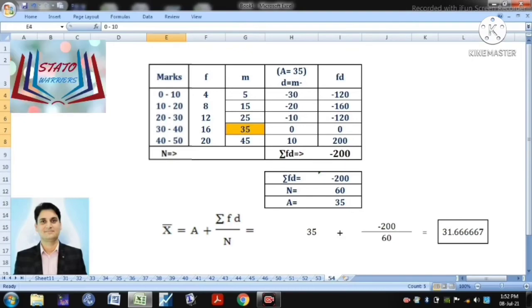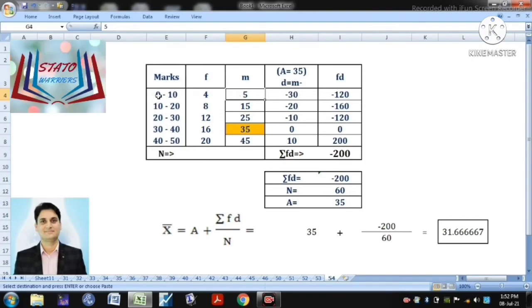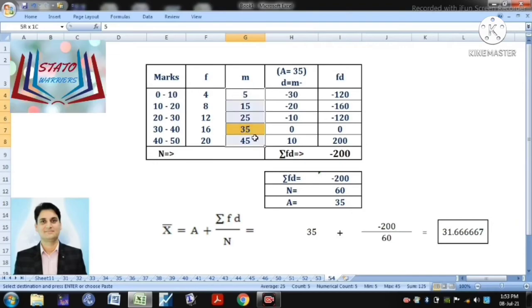Midpoint of the interval: 0 plus 10 divided by 2, 5. To calculate the mid value, it's very simple. 0 to 10, 5 is the mid value, or in another way, you can calculate it by adding both the values and dividing by 2. 0 plus 10 divided by 2, 5. 10 plus 20 divided by 2, 15. 20 plus 30 divided by 2 is equal to 25, and so on.